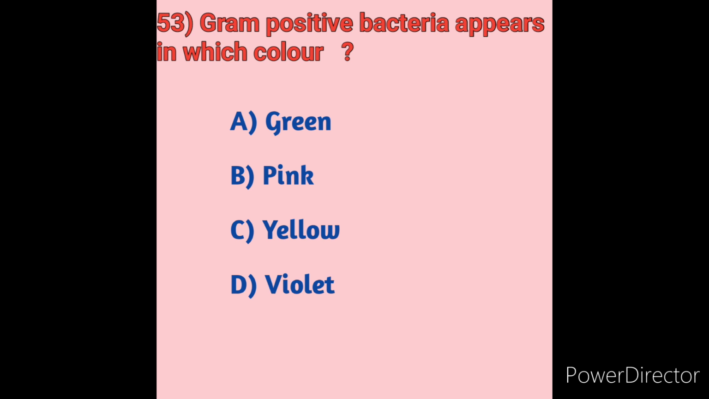In case gram negative organisms are either pink or red in color. Gram positive means it will appear in the color of blue or purple. In this question, gram positive bacteria will appear in which color? Option D, violet color, is the correct answer.